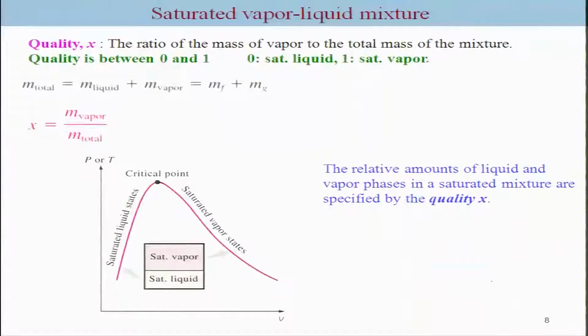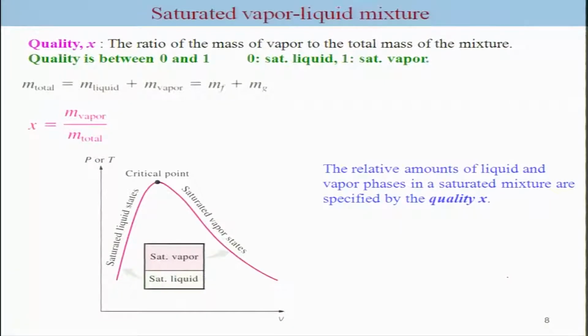So what about when the system is a two phase mixture, that means vapor and liquid both, so within the saturated region? In order to define such a case, we need to find out the quality of it. Quality is basically the relative amount of liquid and vapor, and the way it is represented is the ratio of the mass of the vapor in the system and the total mass. The total mass will be your m liquid plus m vapor, mf plus mg, and x is equal to m vapor divided by m total.